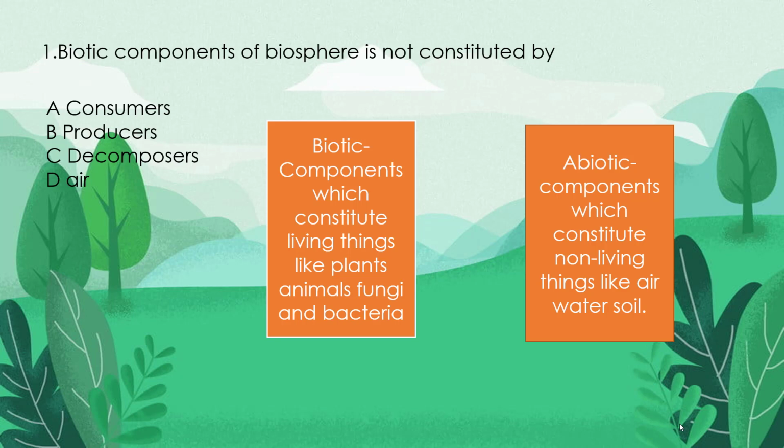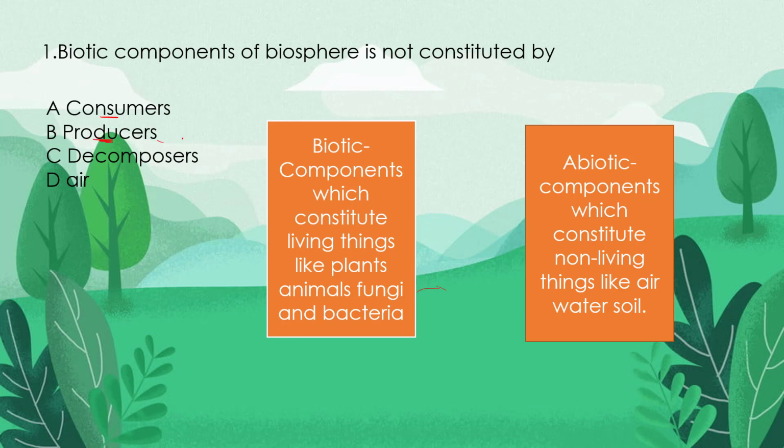Okay, so now the question is, which is not a part of the biotic component? Consumers, producers, decomposers, and air are the options given over here. Okay, so now the answer would become consumers. We all know that consumers are like animals. Animals come under the consumers.